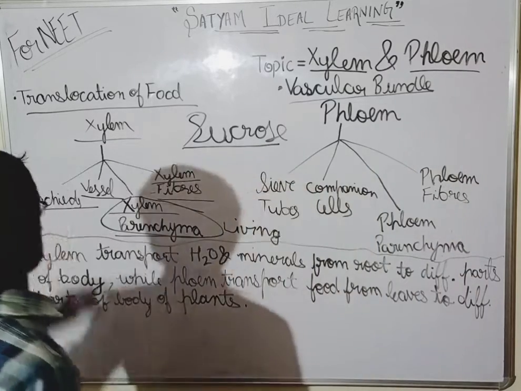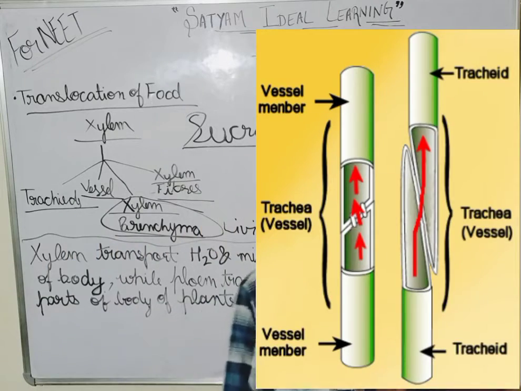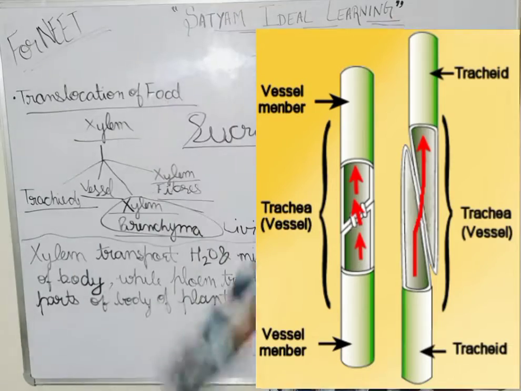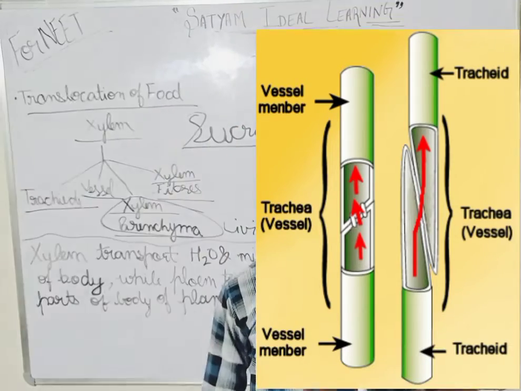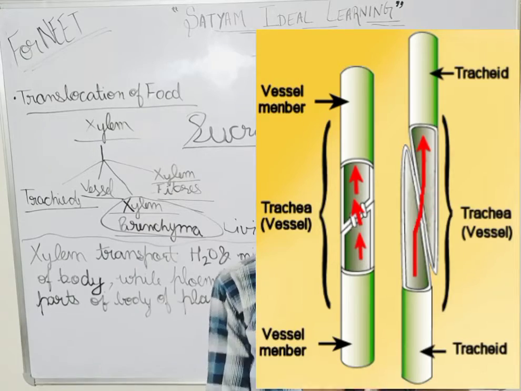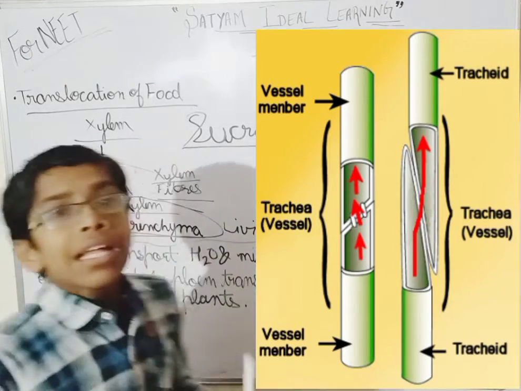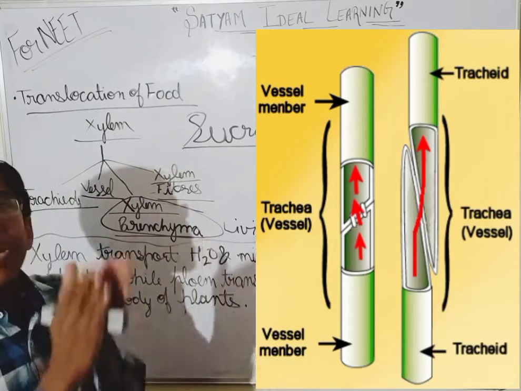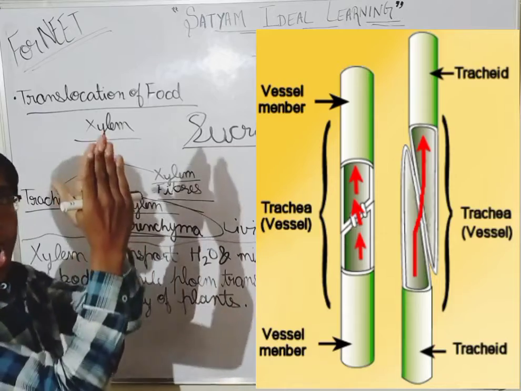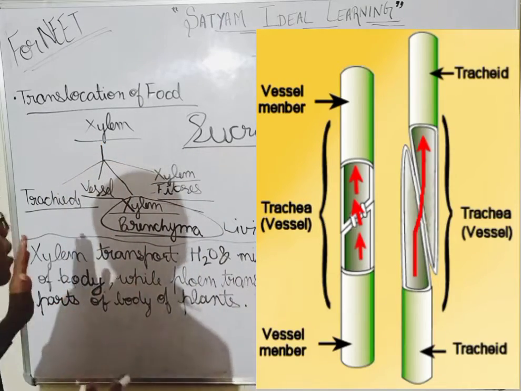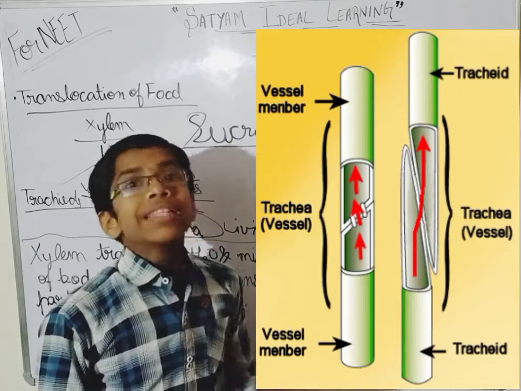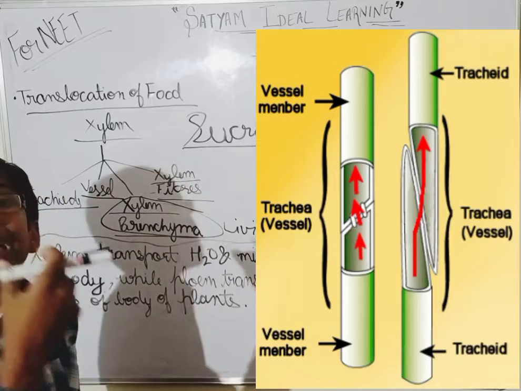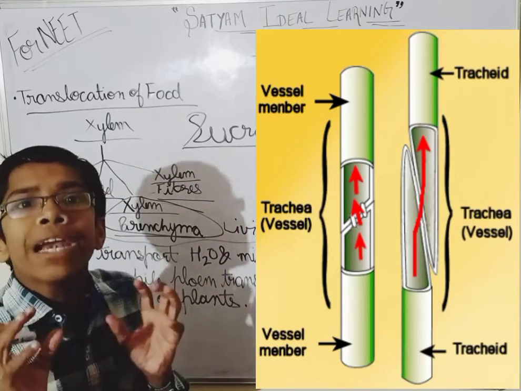See guys, so tracheids is a dead cell. Clear? Now, tracheids are elongated, means they are very long. Tracheids are elongated and they have a tapering end, as you can see in the diagram I have shown you. They have a tapering end and a hollow body. They are tube-like structures and they have a thick lignified wall.